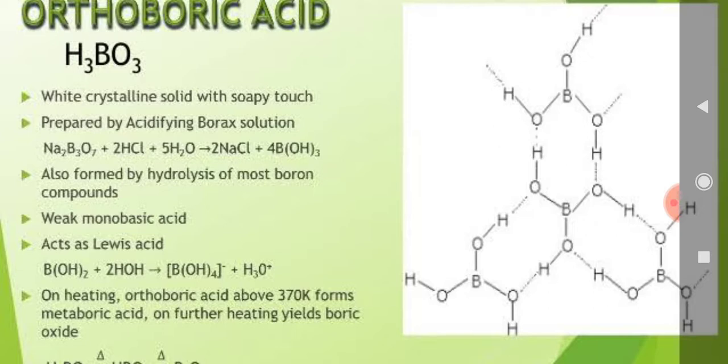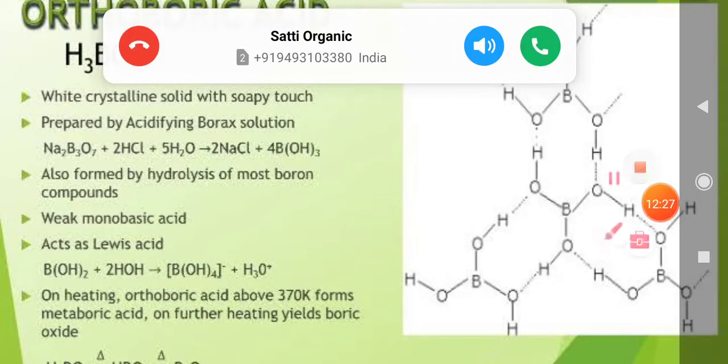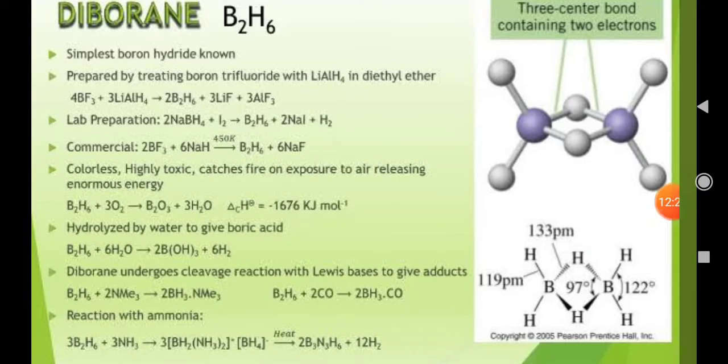When orthoboric acid is heated above 370 Kelvin, it forms metaboric acid. On further heating, it is converted into the next compound. The last compound is called diborane, also written as B2H6. Diborane is the simple boron hydride which is prepared by treating boron trifluoride with lithium aluminum hydride. Then there is the formation of diborane.